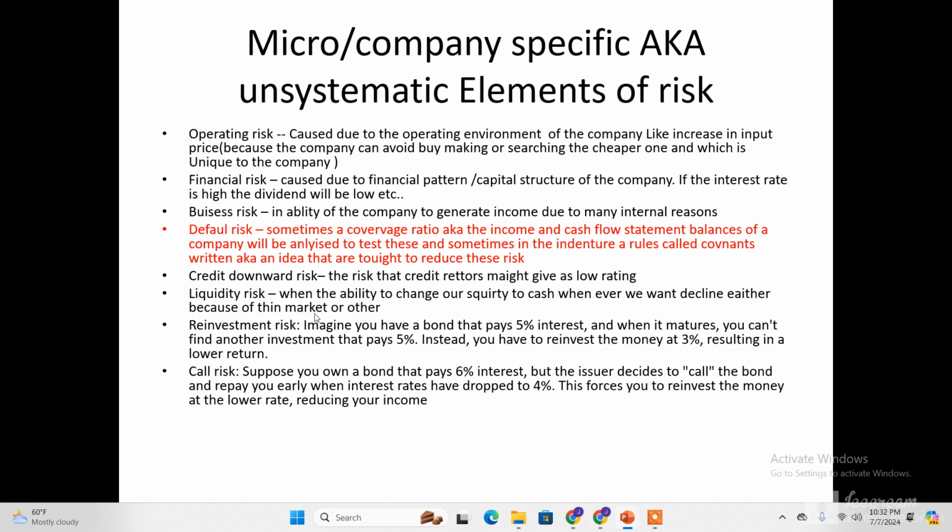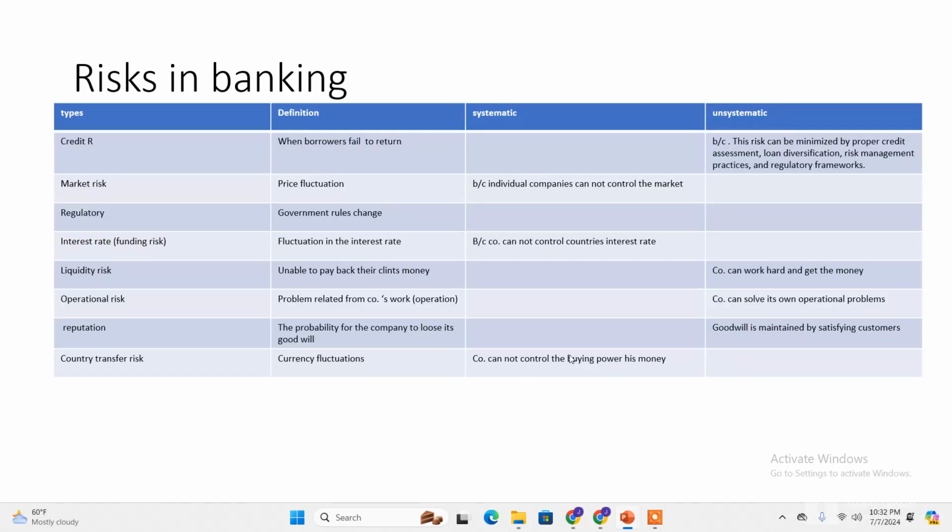However, in the banking industry, it's the opposite of credit risk, which is being unable to pay back the client's money or deposit. The first one is when the borrower fails to return. The second one is when the bank fails to return a customer's deposit, when they cannot withdraw the money. This is unsystematic risk because it's avoidable. The company or the bank might use different techniques in order to retain its liquidity position, or the ability to pay whenever it's asked to withdraw the money.